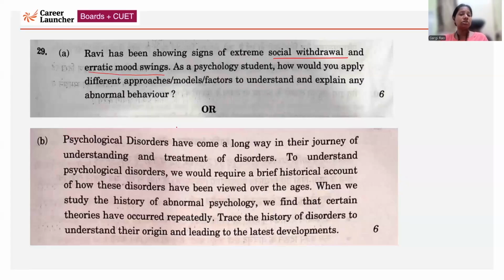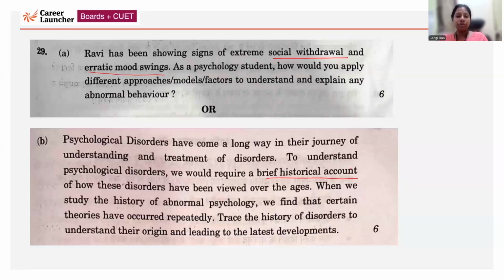Next, psychological disorders have come a long way in their journey of understanding and treatment of disorders. To understand psychological disorders, we would require a brief historical account. So they want you to write the historical account, how these disorders have been viewed over the ages. So you will start from that era wherein, conventionally, people used to think that it's all about demonology, spirits and that.